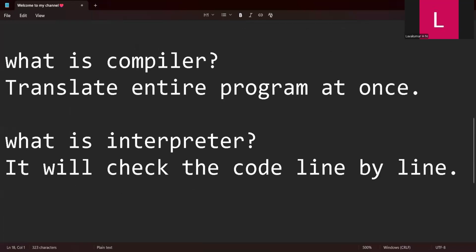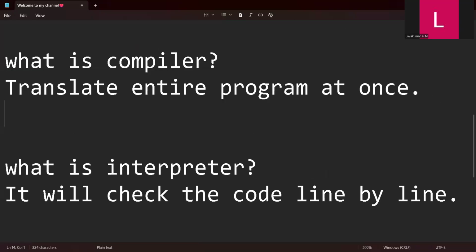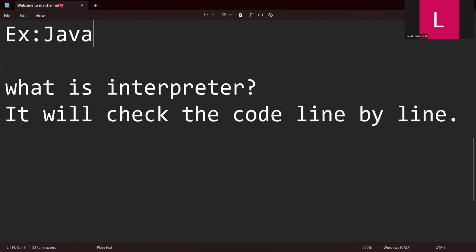Now you understood translators, compilers, and interpreters. Are there any programming languages that use a compiler? Yes, there are multiple languages. There is a beautiful language called Java, which is a different language, and it uses a compiler. Again, C also uses a compiler. And when it comes to the interpreter, we are talking about Python. Python is a classic example.